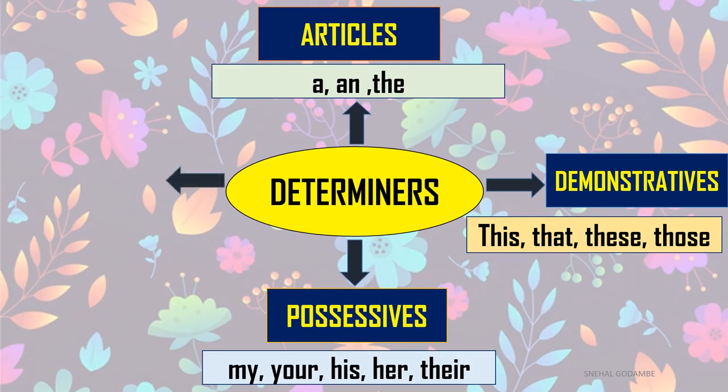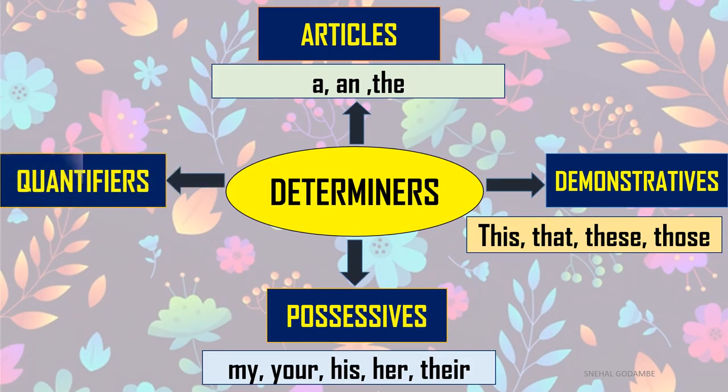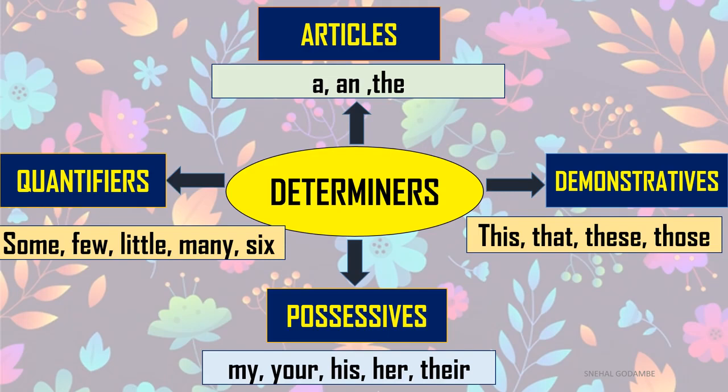The next type is quantifiers. Very easy to understand, and very easy to find in a sentence or a phrase. It shows you the quantity, how many. This type of determiner is known as a quantifier: some, few, little, many, six. Whenever you read those words, you understand the count or the quantity of that noun.